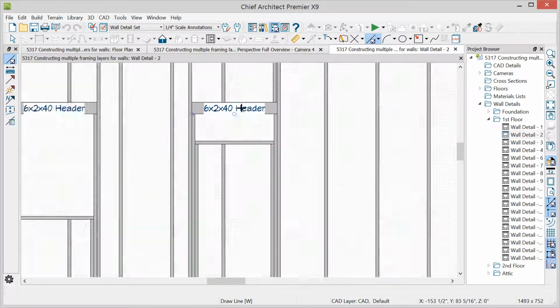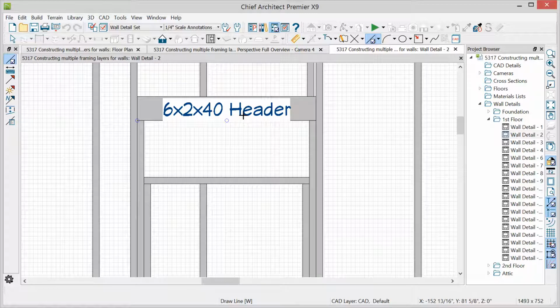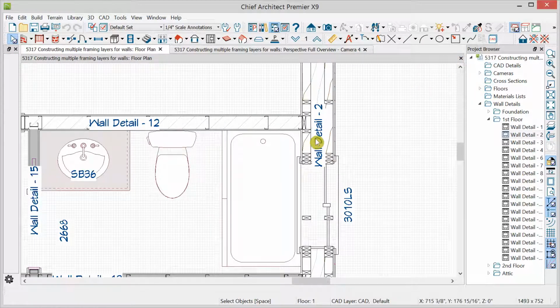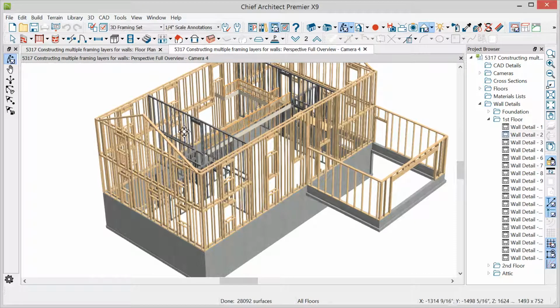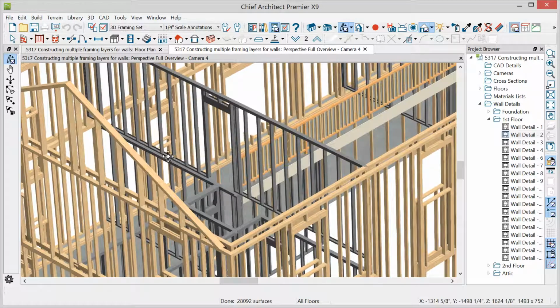And notice there are framing labels. The framing labels layer is on, and so we see framing elements that have been assigned a label. And the label on the wall displays and correlates with the project browser labels because we have the Walls Labels layer turned on. And also, we can see our double framed walls in 3D views.